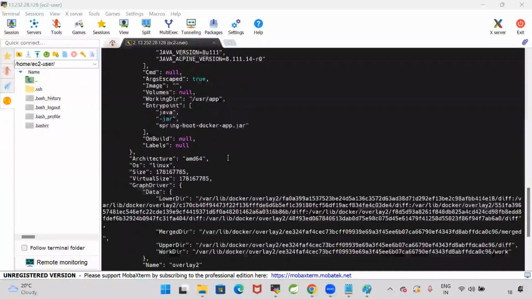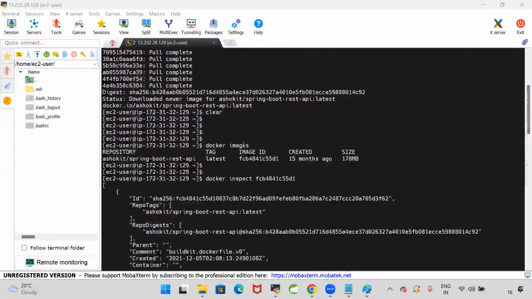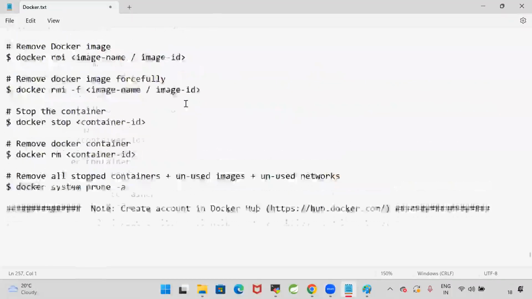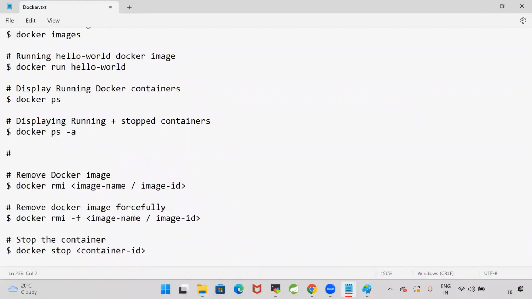Whatever is required to run my code is already part of the Docker image. So we packaged our application code plus application dependencies in the Docker image. What all the information is available in the Docker image, we can see by using a command called docker inspect image ID. Inspect means it's like doing a postmortem to see what content is available in the image.